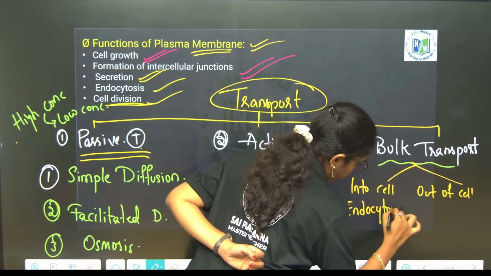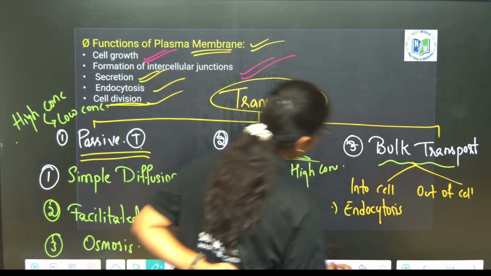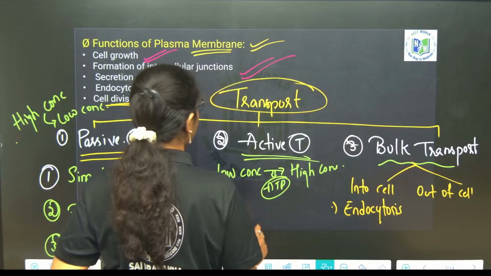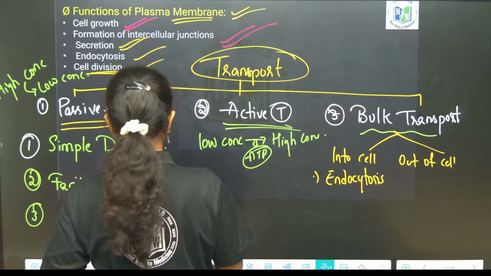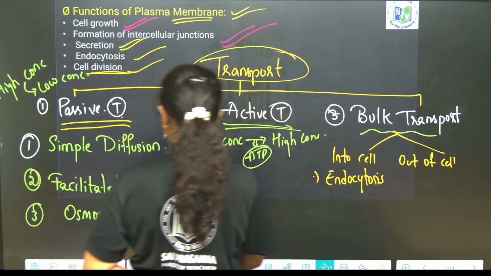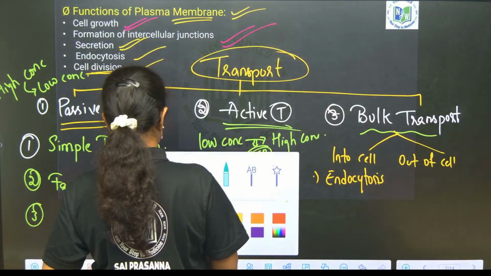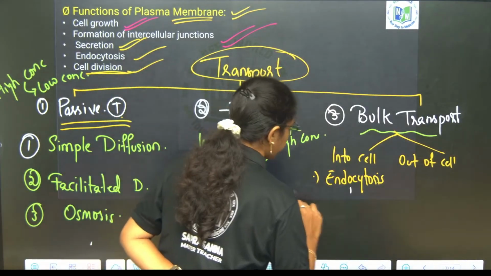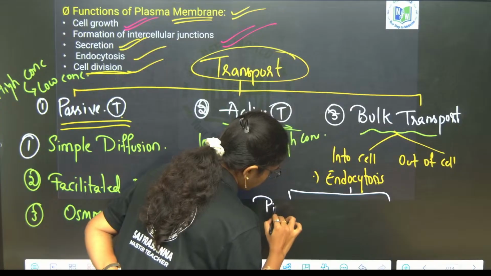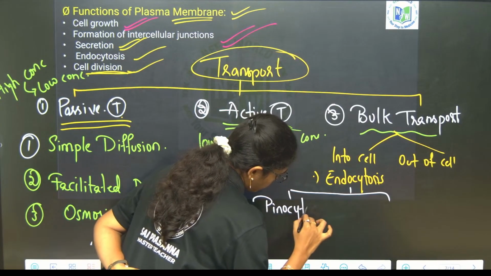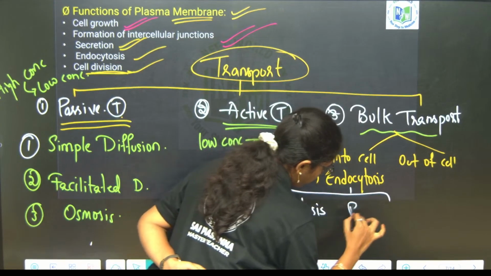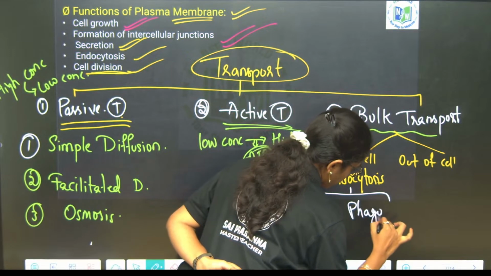Endocytosis is again of two types. It can be pinocytosis and phagocytosis.